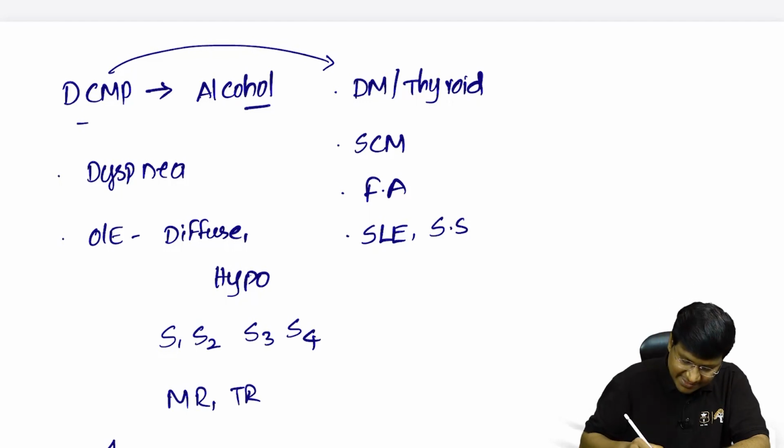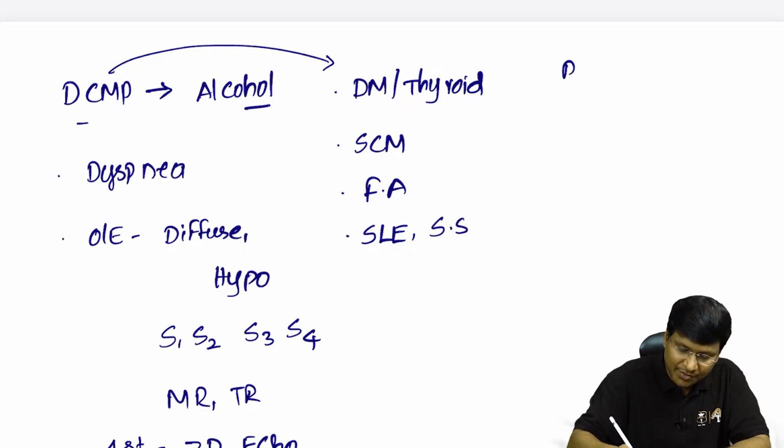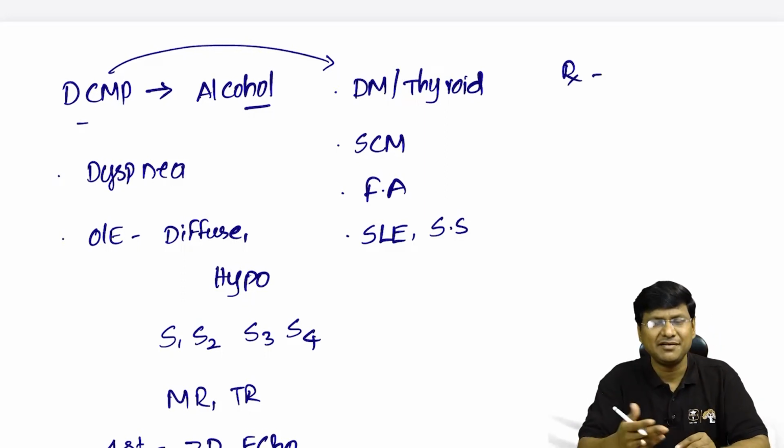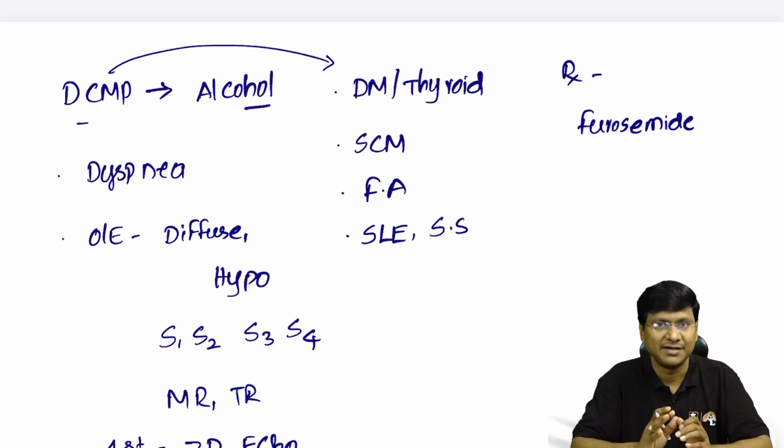Then what will be the first line investigation in case of dilated cardiomyopathy? The first line investigation will be the two-dimensional echocardiography. And how do you treat these patients with dilated cardiomyopathy? When the individual ends up in acute left ventricular failure, they will require treatment with furosemide, right?